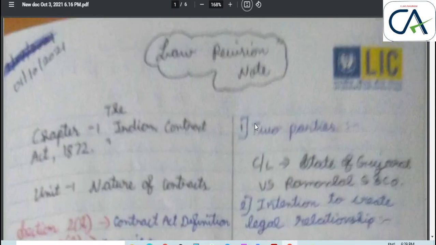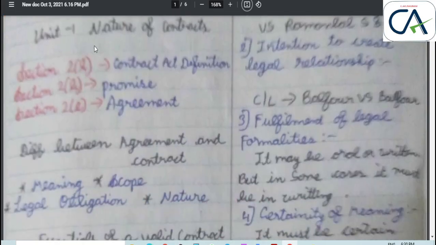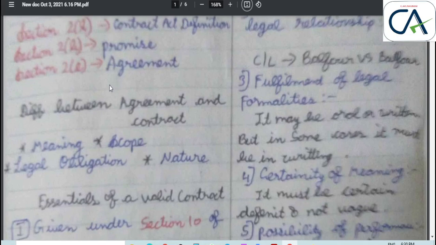We are going to quickly revise Unit 1 of the Indian Contract Act 1872. First, there are three definitions in the beginning. Section 2H defines contract. Next, Section 2B defines promise. Next, Section 2E defines agreement. These three I am very thorough in, so I have not written these definitions.